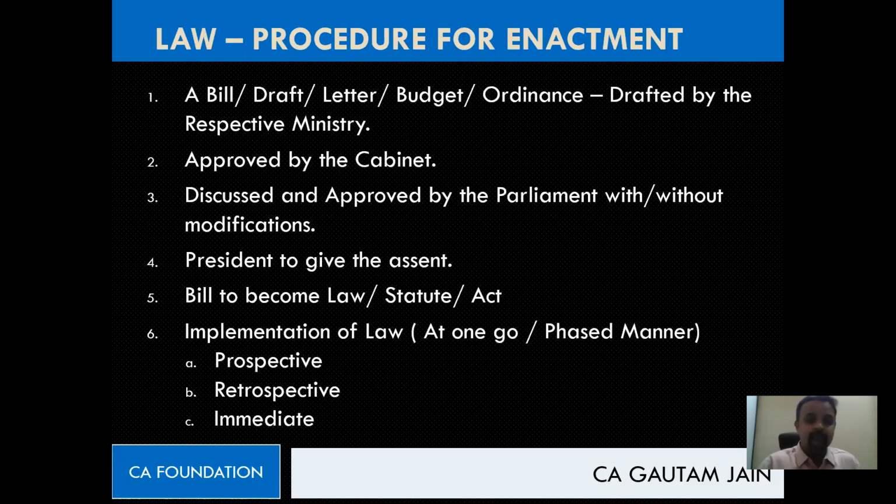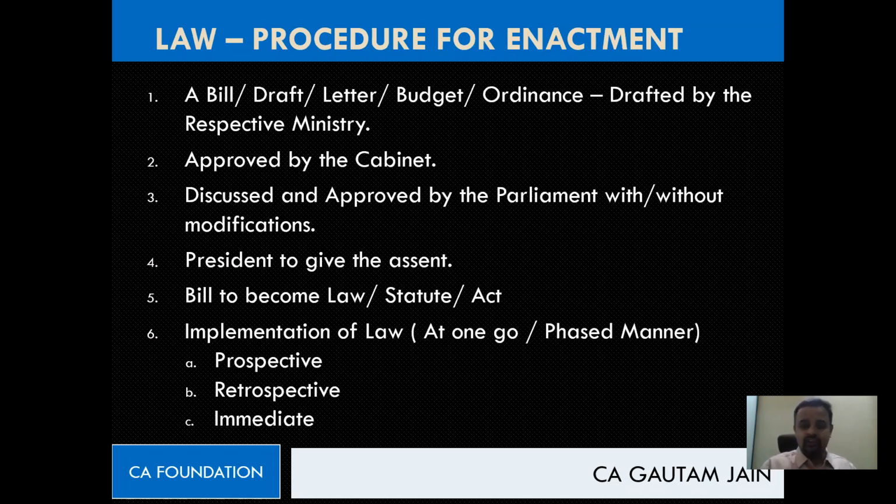Okay, great. Then comes my next question. Generally, do you think they will implement law in phased manner or at one go? Generally. Okay, I am not talking about always. Okay, Sumit says one go. Generally, it can be one go. That is law as a whole, phased. Okay. See, all of you are right.